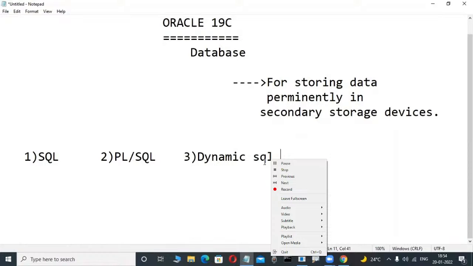SQL is a common language, but syntaxes are different and functions are different, as I already said. A DevOps engineer needs only a little bit of SQL, not much. But here we are learning about a pure database, so we are giving so much knowledge. Based on your requirement, you have to take that knowledge.